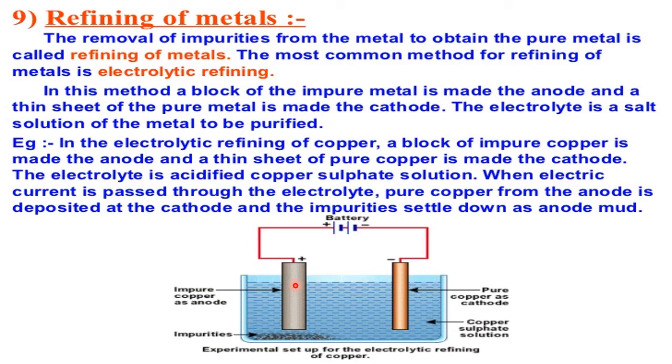When the current is passed, copper sulfate dissociates. Here copper deposits. From the impure copper, copper comes and reacts with the sulfate ion and becomes copper sulfate, which again dissociates. All this will happen. Ultimately the entire impure copper melts and collects here. This is taken out, cut into small pieces and sold in the market under the name pure copper. Whatever impurity is there falls down from the anode. Therefore, this is called what? Impurity from the anode, also known as anode mud. Okay, right.